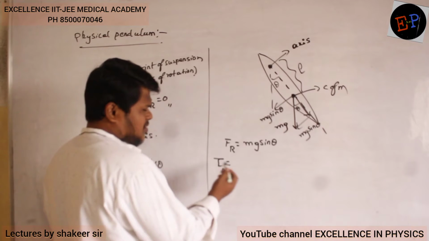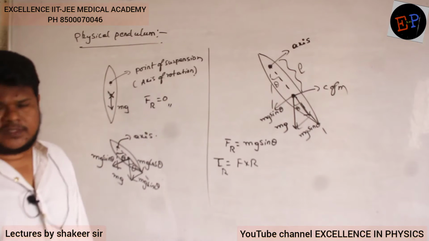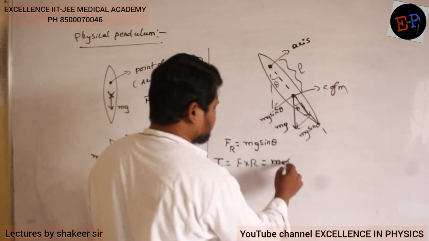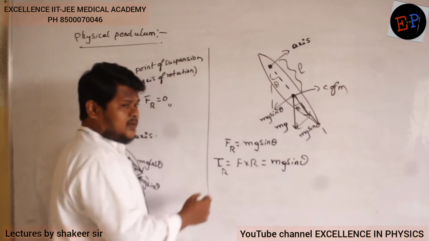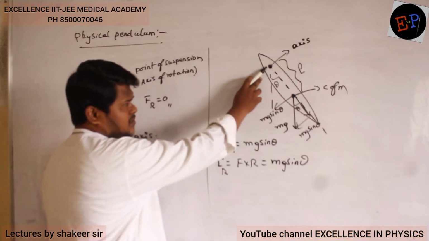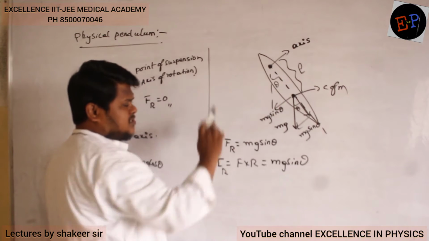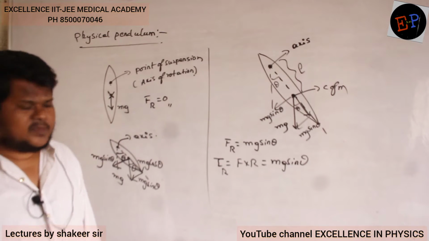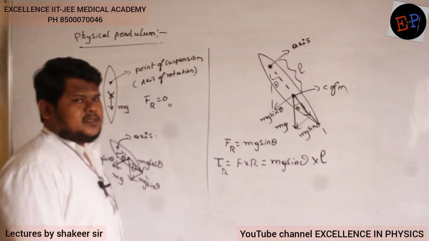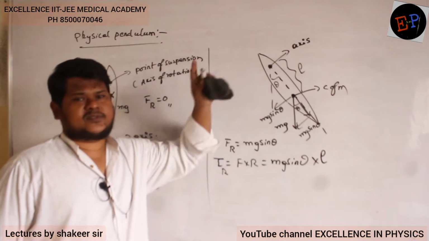So restoring torque formula is F into R only, no? Theta is already 90 degrees, so F into R. The restoring force is mg sin theta. And R means perpendicular distance from the axis of rotation. Which is the axis of rotation? This one. The force is applied at this position. This distance we have already assumed to be small l. So substitute here, multiplied by small l. L is the distance between point of application of restoring force and the axis of rotation.